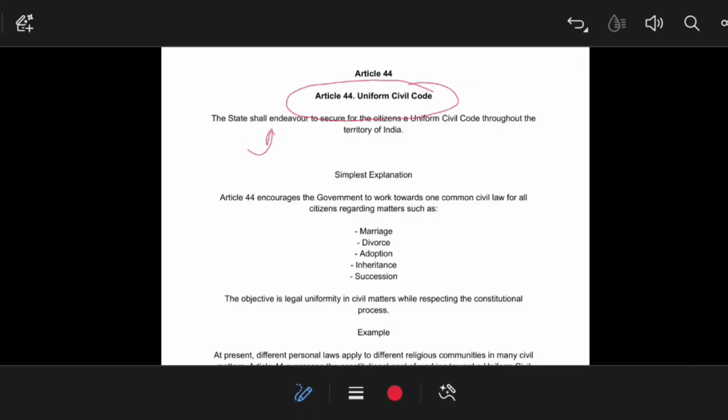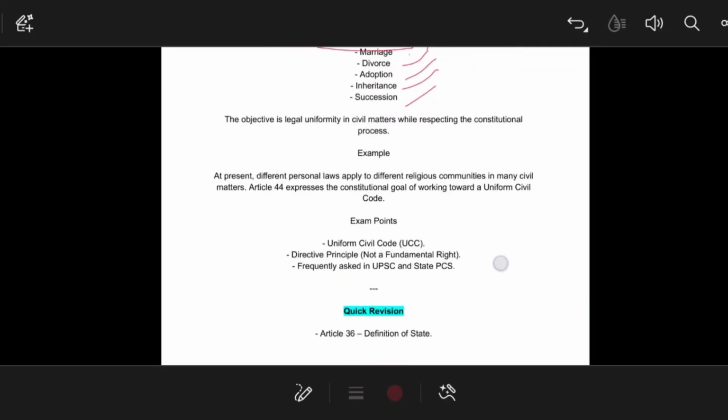Now the last article for today, Article 44, uniform civil code. The state shall endeavor to secure for the citizens a uniform civil code throughout the territory of India. That means Article 44 encourages the government toward one common civil law for all citizens regarding matters such as marriage, divorce, adoption, inheritance and succession. Suppose Muslims have a different law of succession or marriage and divorce, and Hindus have different laws. When the uniform civil code is implemented in the whole territory of India, the law will be applicable to every religion, no matter who belongs to which religion. That is the simple meaning, but it is a matter of civil law only.